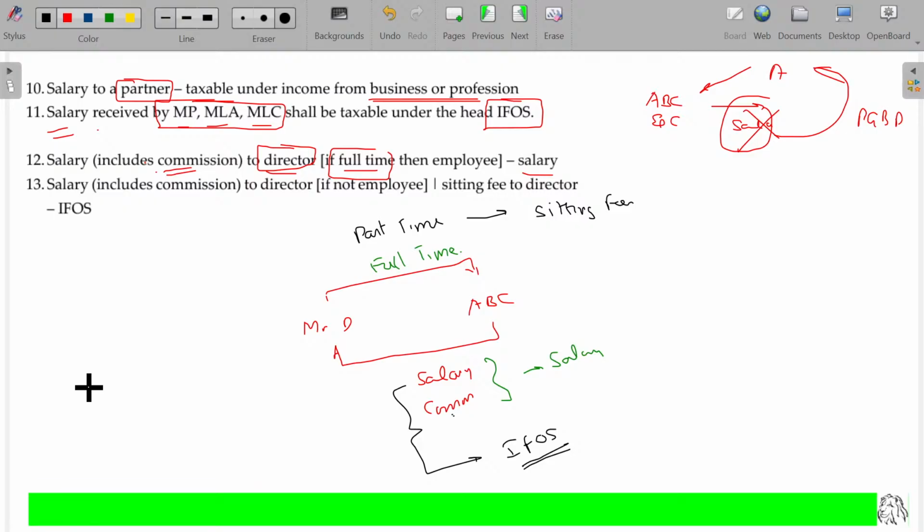Okay. So similarly, the directors will be given the sitting fee to attend the directors meeting. That sitting fee is also considered as income from other sources. Hope so you could understand. 12 and 13.